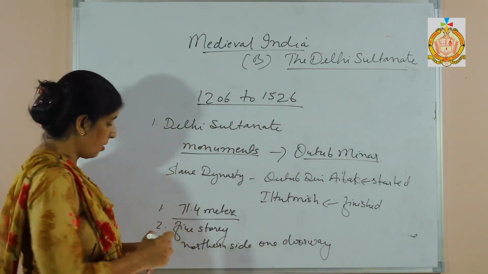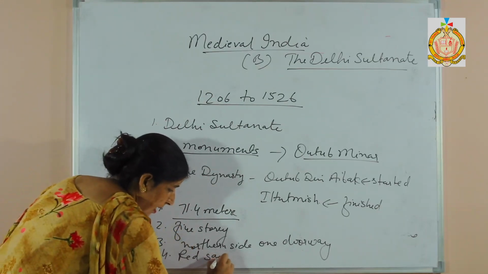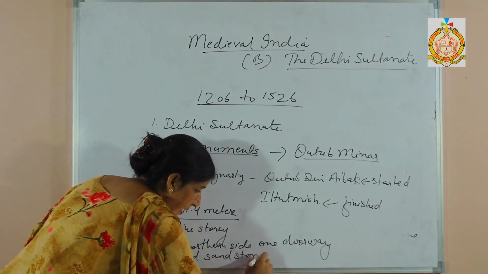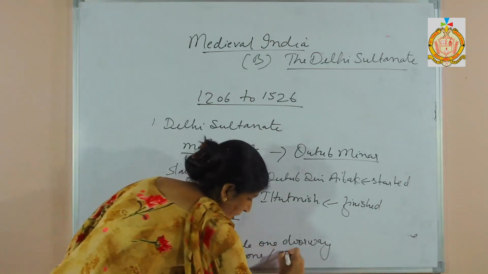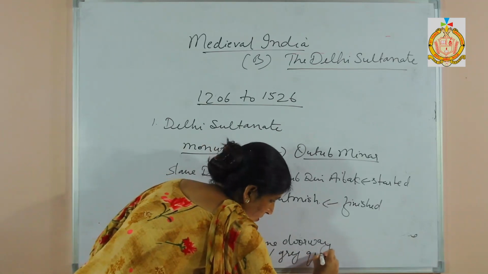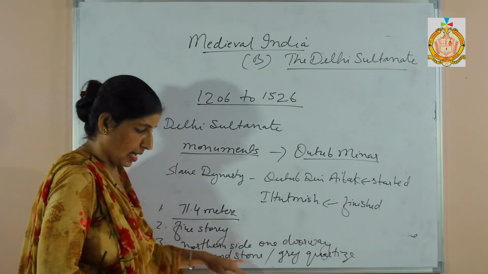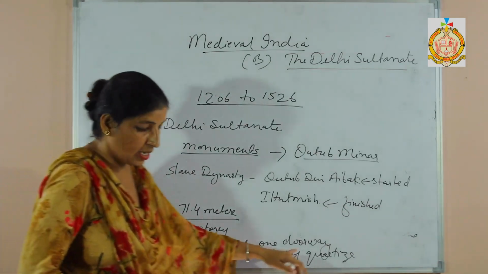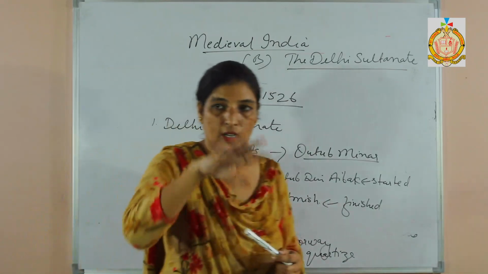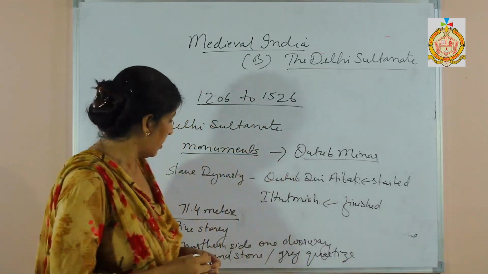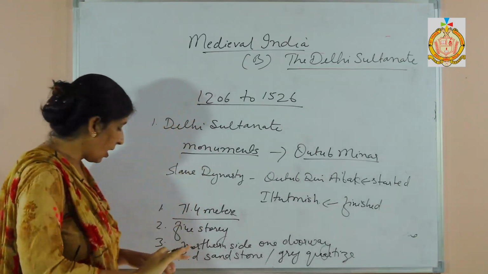Then next is how it is made, which material is used. Red sandstone as well as grey quartz. Clear? It was made up of these two things: red sandstone and grey quartz. Clear? Then the Minar is a circular tower, circular in shape. Clear? So what is engraved on the sides of this Minar?